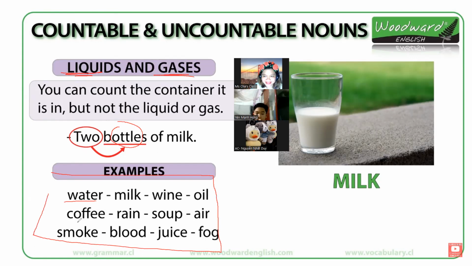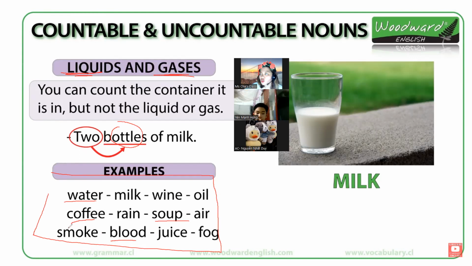A cup of coffee, right? A bowl of soup, right? A bag of blood. So we are using a quantifier just for them to be counted. 5 bags of blood.